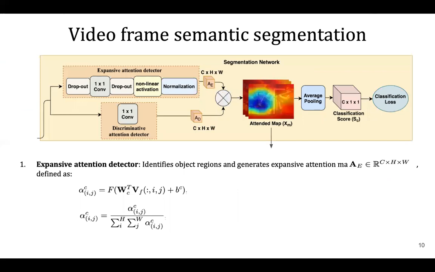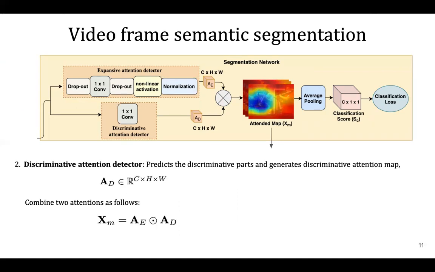Our weakly supervised frame segmentation network itself contains two branches, an expansive attention detector and a discriminative attention detector. Expansive attention detector identifies object regions and generates an expansive attention map. Discriminative attention detector predicts the discriminative parts and generates a discriminative attention map.